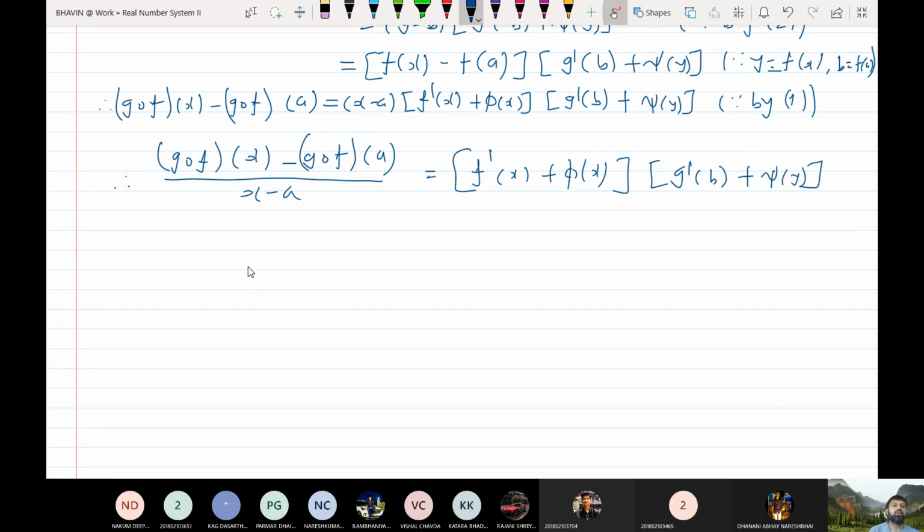So now tell me, what should I do to get (g compose f) dash a from this? What should we do next? We will have to take the limit. Yes, we will have to take the limit as x tends to a.